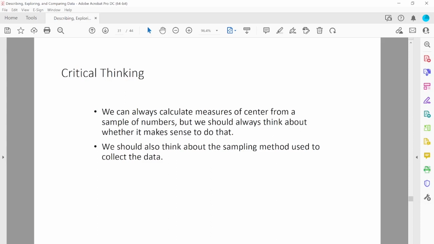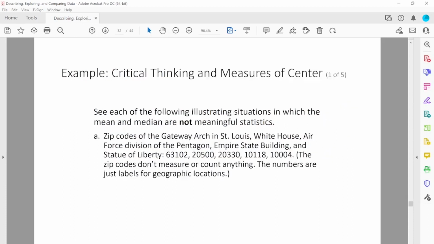Sometimes we can calculate the number, we can measure the center, but sometimes it doesn't make sense. So I'm going to go over some examples where this measure of center doesn't make sense. Always we have to think about whether that makes sense or not, and we also have to think about how we are using samples, our sampling method.